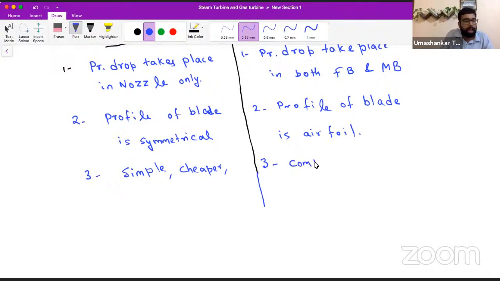So which one will have higher cost? Tell me that. Obviously the reaction turbine will be of high cost, and the impulse turbine will obviously be of low cost.